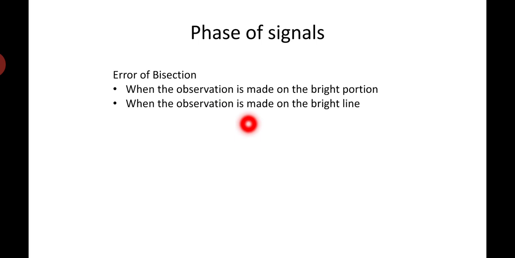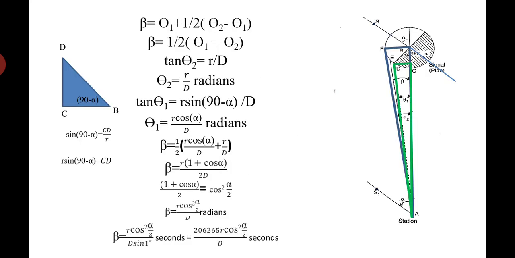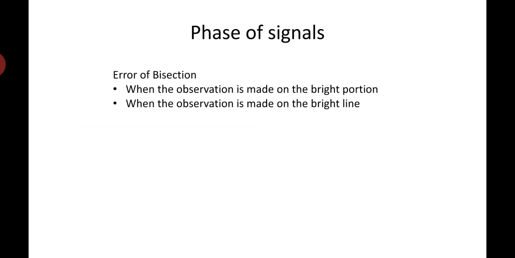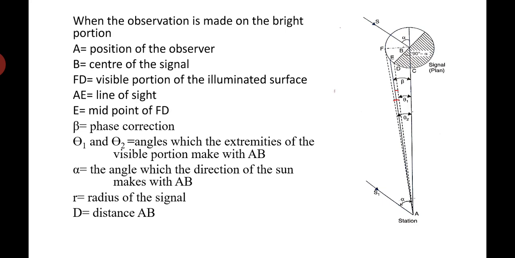Before that, when you are going to use different signals, like sun signals and night signals, you have to understand that also. Then you go for the phases. Two phases are there: one is when the observation is made on the brighter portion, and the other when the observation is made on the brighter line. Here you have the observation made on the brighter portion.